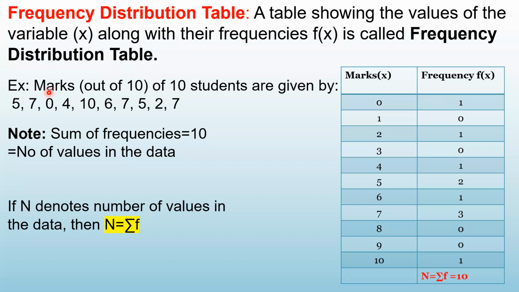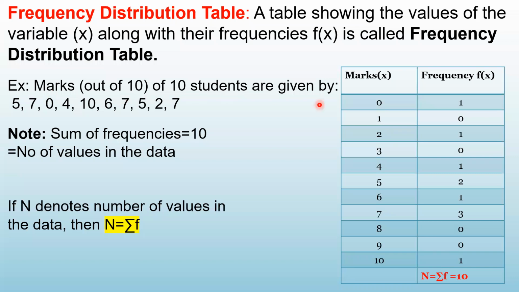So let us prepare the frequency distribution table for the same example. Look at this example. Marks of 10 students are given here. Now, marks are out of 10, so what are the possible values marks can take? It can be 0, it can be 1, it can be 2, up to 10.